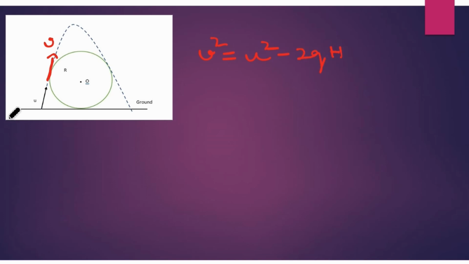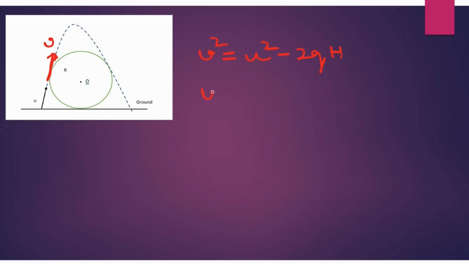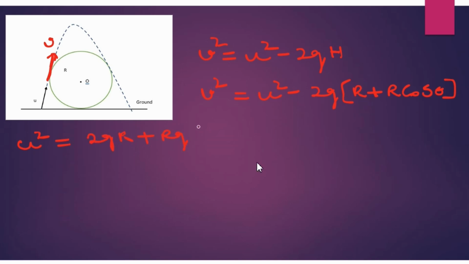Now the point comes, what is the distance between this particular point and the point of projection? For that we need to find the height. We already found the height. This is r cos theta, and this is r, so h will be r plus r cos theta. So now v squared is equal to u squared minus 2g times r plus r cos theta. Now I am going to rearrange the terms. From here I can write u squared is equal to 2gr plus rg times 1 by cos theta plus 2 cos theta.